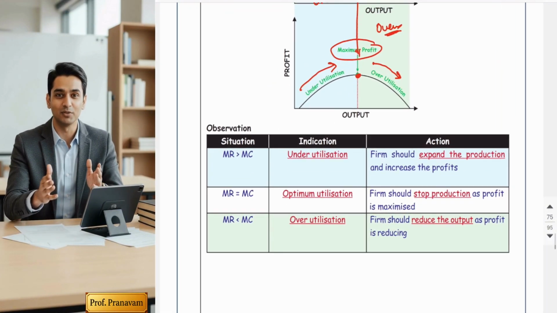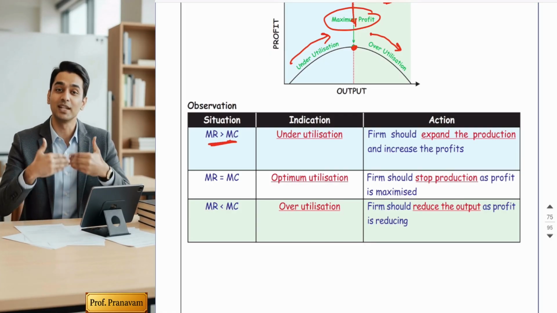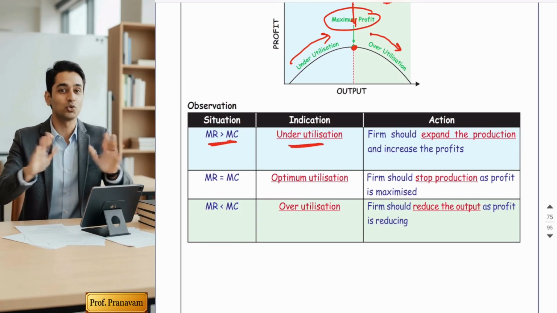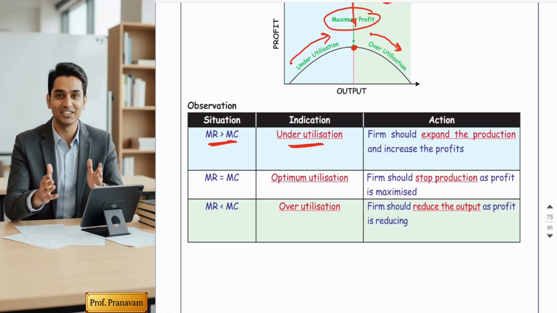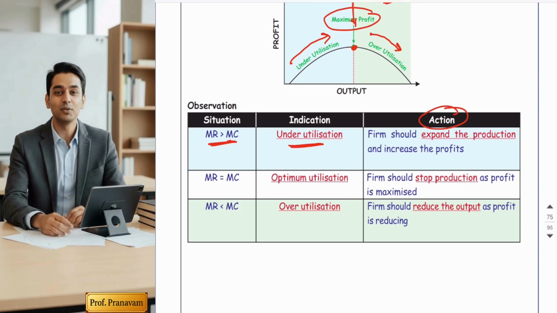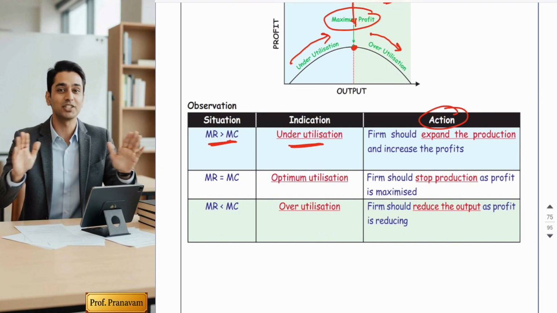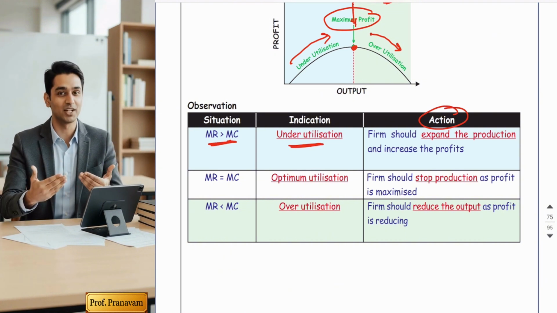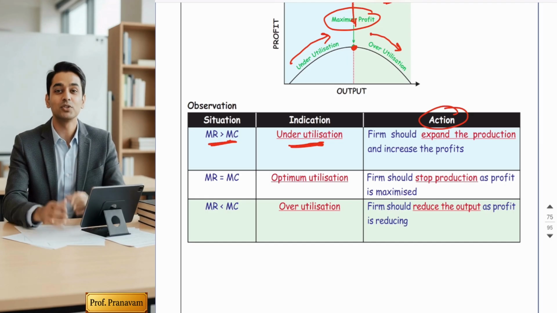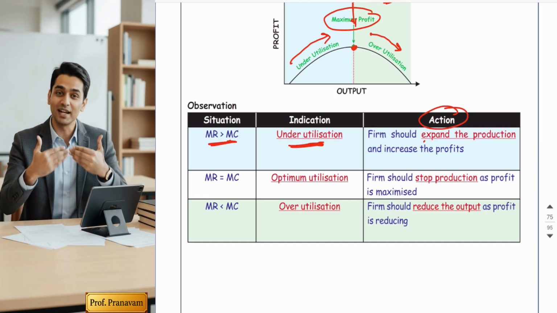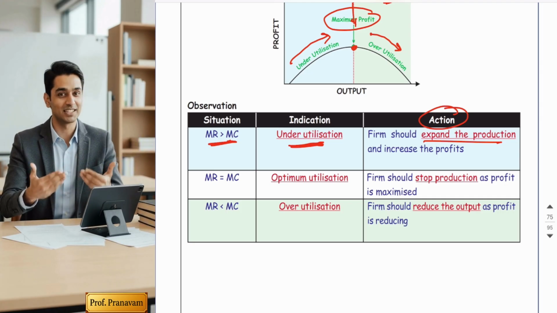Okay, so here are the three relationships you have to understand. Three situations. MR is greater than MC, indicates underutilization, the blue shade of the diagram. So underutilization, what action should be taken by businessmen? This type of question has also been asked in the exam. In the exam, they can ask you, what if MR is greater than MC? Then what should businessmen do? You should understand MR greater than MC means underutilization. Now, businessmen should expand the production, reach the optimum point and enjoy maximum profit.